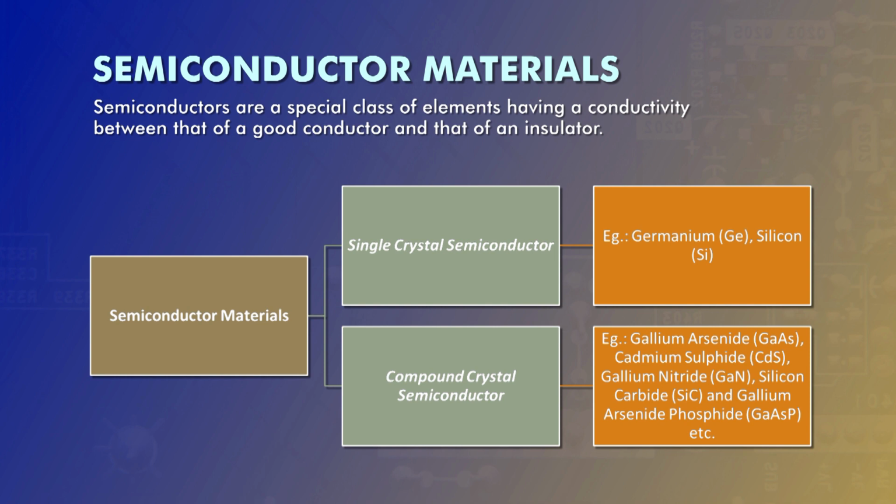Gallium arsenide is used in optical devices. Compounds like gallium nitride and silicon carbide are used in wide bandgap applications, and in day-to-day electronics or low power electronics, we use germanium and silicon. Gallium arsenide also has various applications.